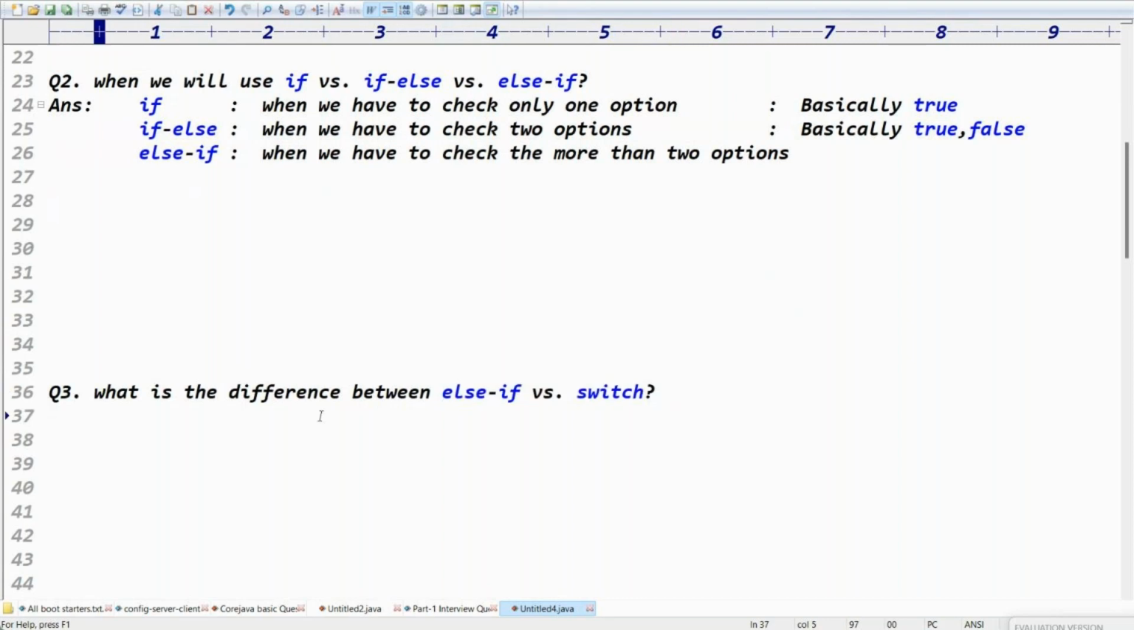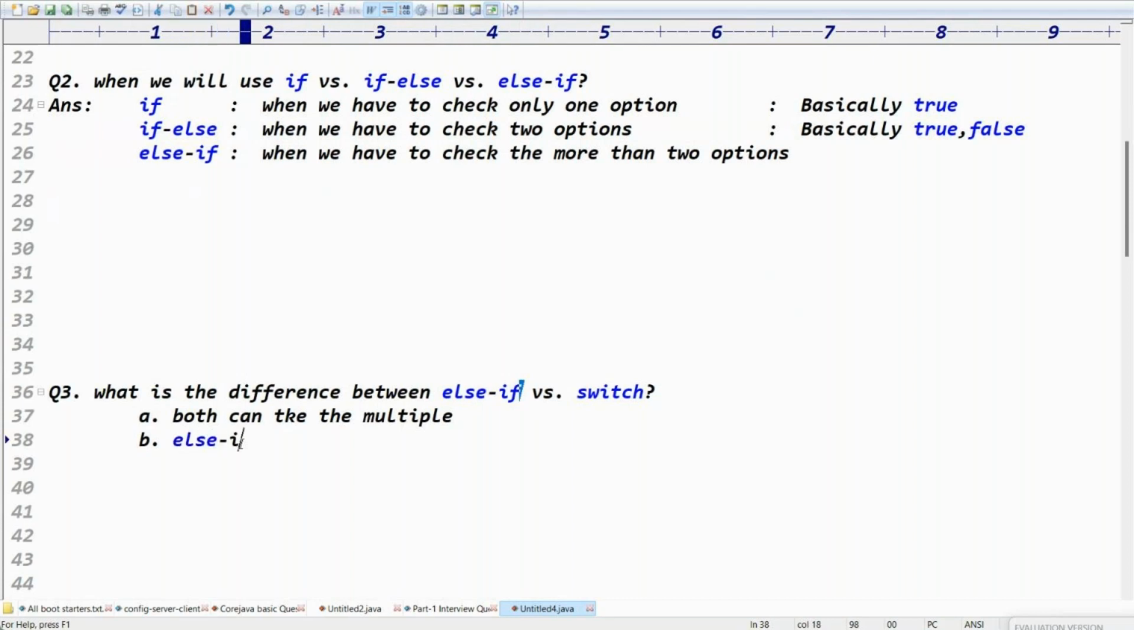Do I agree, right? If-else and switch, both can take multiple options. Point number one: both can take multiple options. Point number two: if-else will work based on the condition. If-else will execute the data.